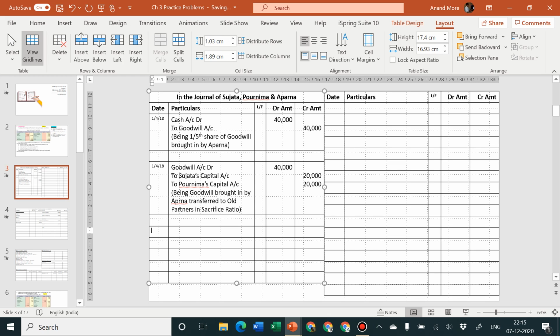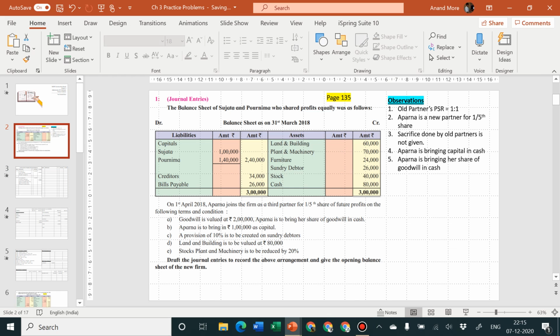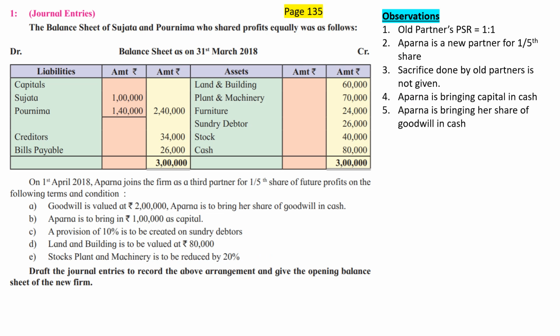These two entries we have passed: cash account debit to goodwill account, and goodwill account debit to Sujata's capital account and Purnima's capital account. First adjustment is over. Second adjustment is adjustment number B. It is telling us Aparna is to bring rupees 1 lakh as capital.